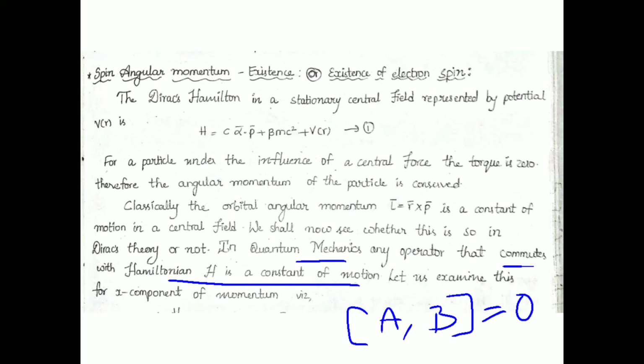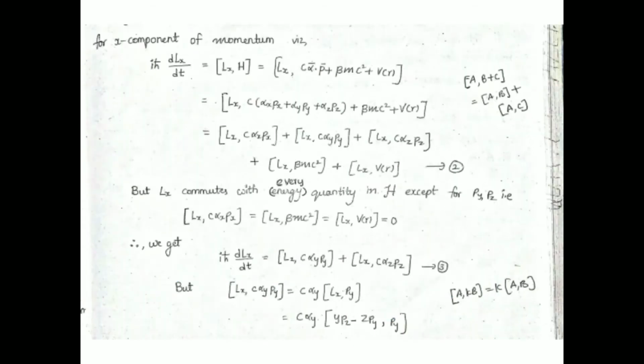Commutators A and B commute with each other. In a similar fashion, if any commutator commutes with this Hamiltonian operator, we can say that it is a constant of motion. So let us examine the x component of the momentum, that is, the angular momentum.